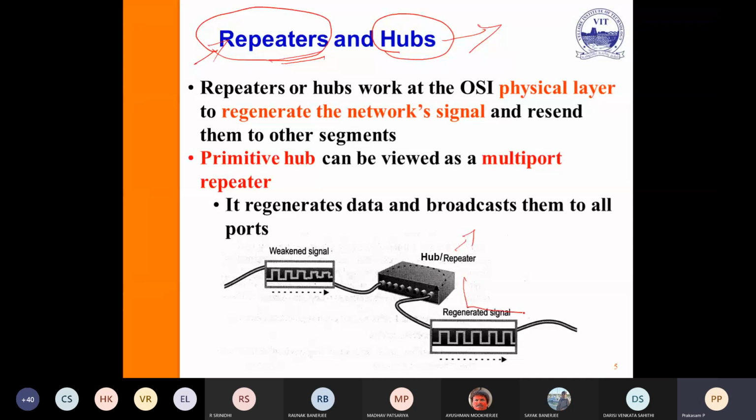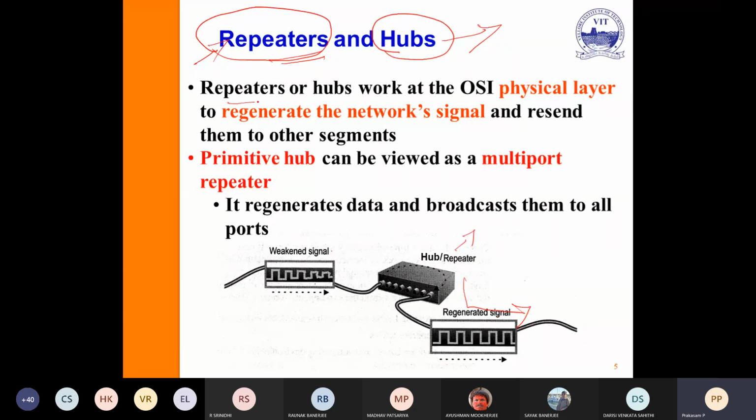It won't do any operations on the signal. Just it increases the amplitude of the weak signal, then passes it to the next node. So a repeater is also a non-intelligent device.